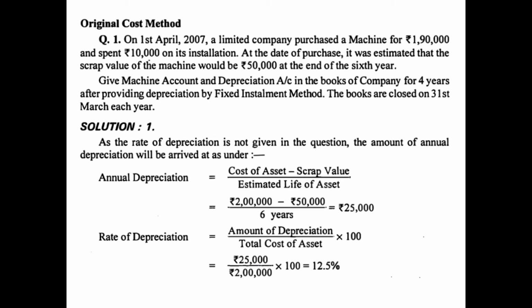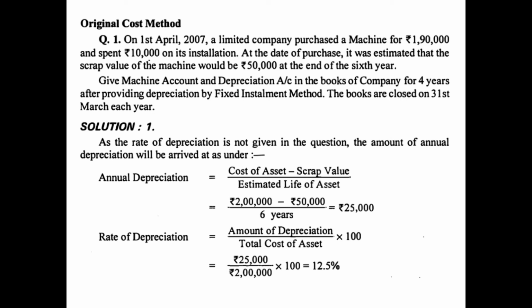Give the machine account and depreciation account in the books of the company for 4 years after providing depreciation by the fixed installment method. The books are closed on 31st March every year. So as you can see in the solution, as the rate of depreciation is not given in the question, the amount of annual depreciation will be arrived at as under: annual depreciation is equal to cost of asset minus scrap value upon estimated life of asset, that we have already discussed.